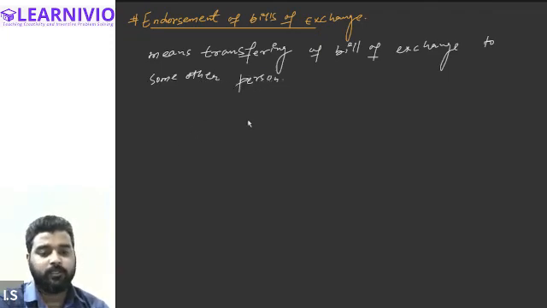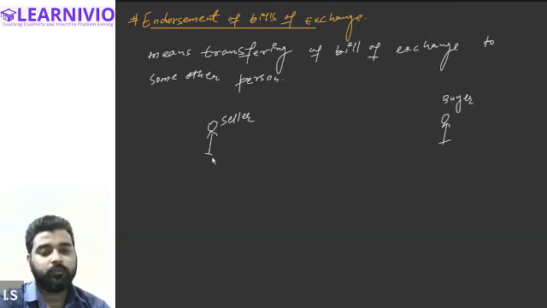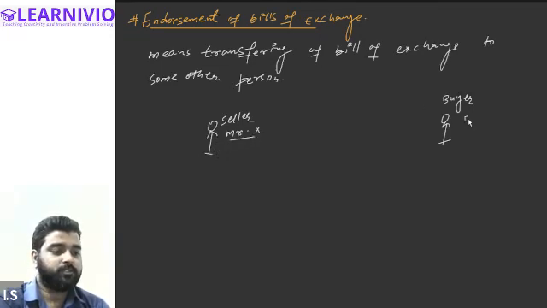Let's say there are three persons. First there was a seller who sold goods, and then there was the buyer of the goods. The name of the seller was Mr. X, and the buyer was Mr. Y. Let's say Mr. X has sold goods to Mr. Y on credit basis.